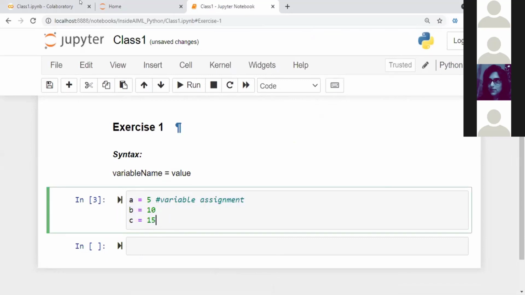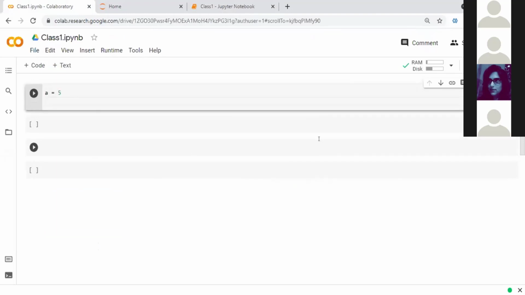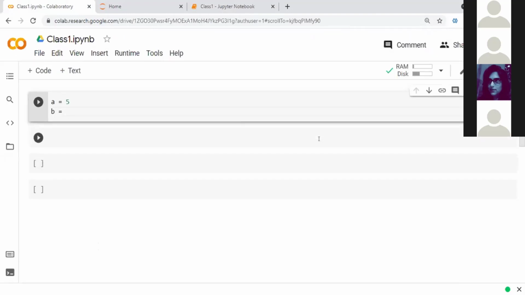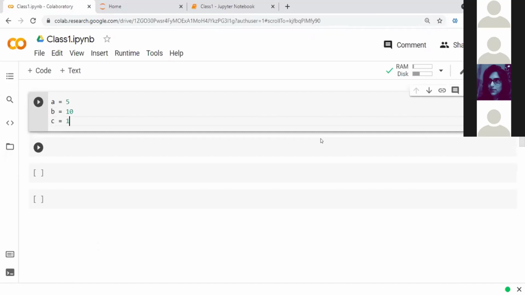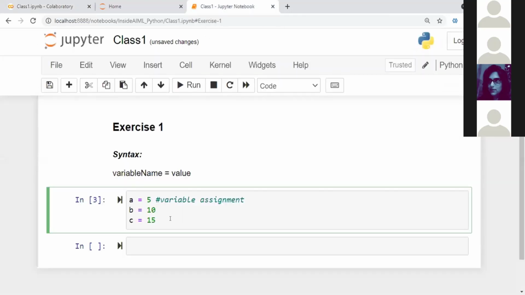The same thing, in case I want to do it in Colab, I'm just doing it quickly. So A equal to 5. I think those of you using Google Colab should have done this meanwhile. So I can say A equal to 5, B equal to 10, and C equal to 50, any 3 values, and the same thing, Shift and Enter. You can see that you are getting a number 1 on the left hand side. So we have assigned the variables A, B, and C. Here A, B, and C are the variables, and 5, 10, 15 are the values associated with them. From here on you just keep on doing the same thing in Google Colab. I will stick with Jupyter.